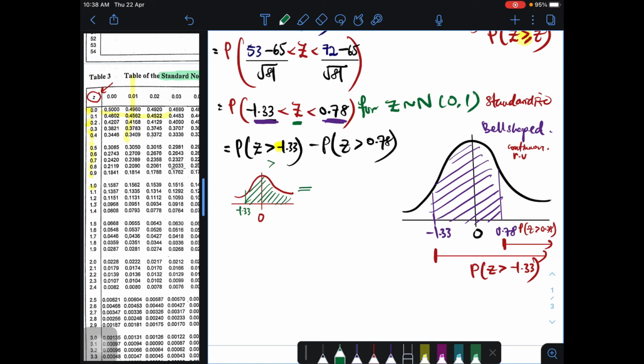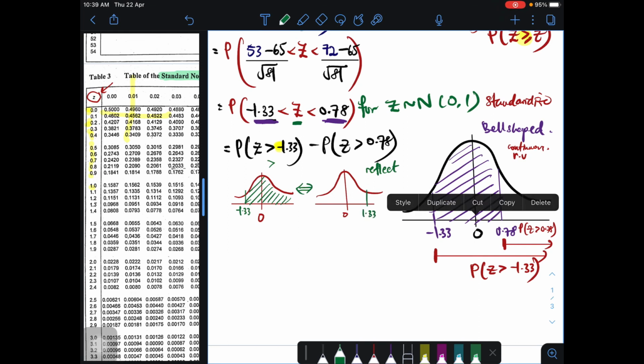But this is also equivalent. This drawing is also equivalent to kita reflectkan dia. If you reflect it, it's gonna be here, am I right? This is 1.33. Kita akan cuba dapatkan yang positif tau. So kita reflectkan dia. Bila kita reflectkan dia, this is the major probability. This is the major area. Sebab tu dia equivalent. Cumanya bila kita reflectkan dia, kita dapat positif nilai lah, positif 1.33.